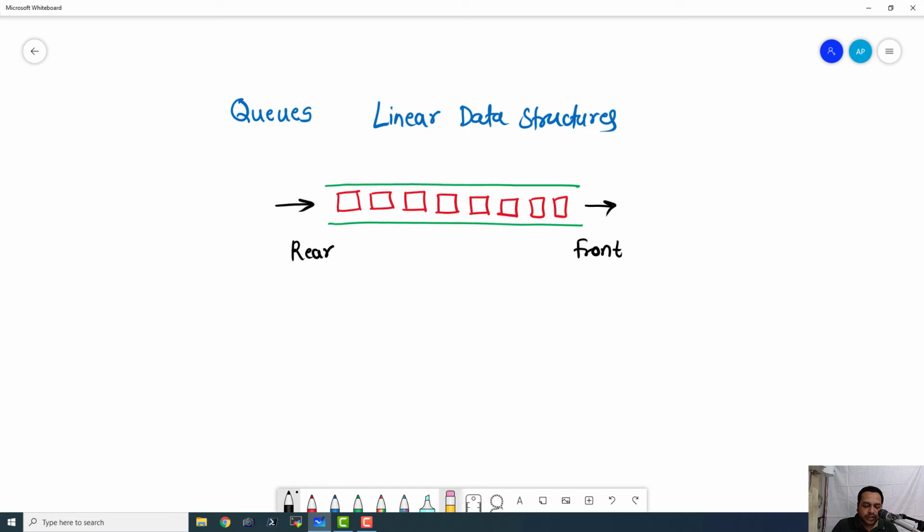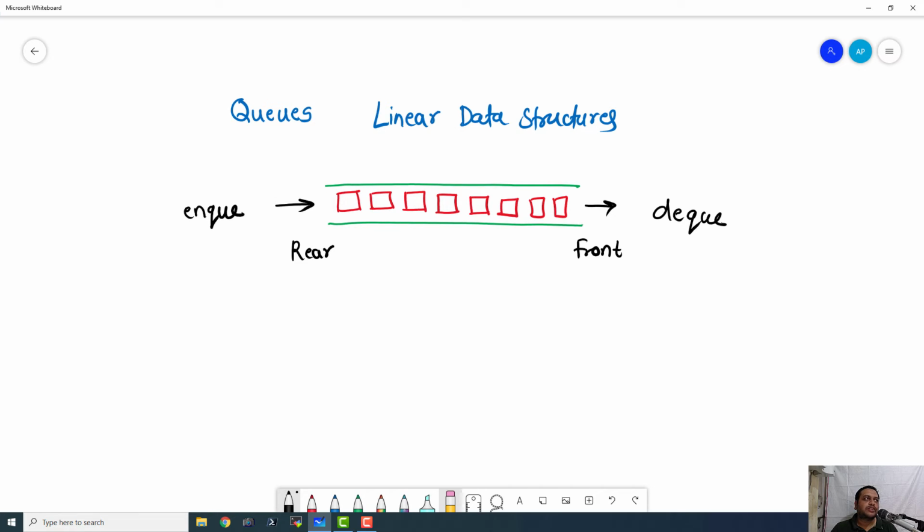This operation is known as ENQUE, and this operation is known as DEQUE. So pushing the data and taking that data out. This is the main application of queue. Now queue data structure is a linear data structure and we have already seen that, and I also told you that we have to store the data related to the queue in continuous memory locations in your main memory.